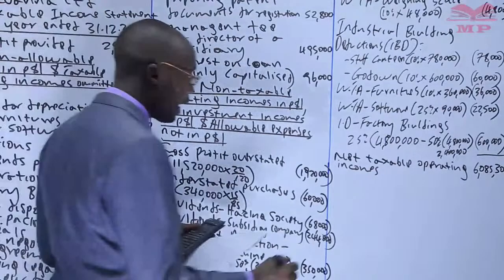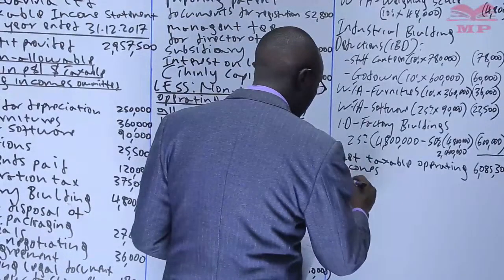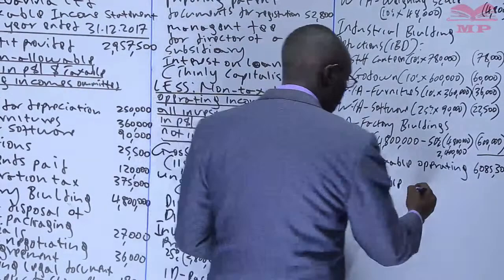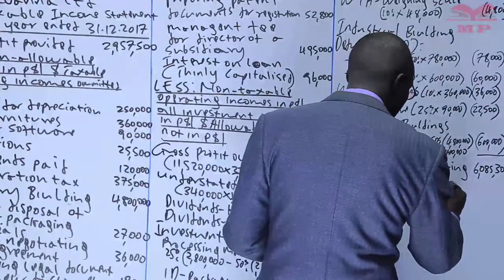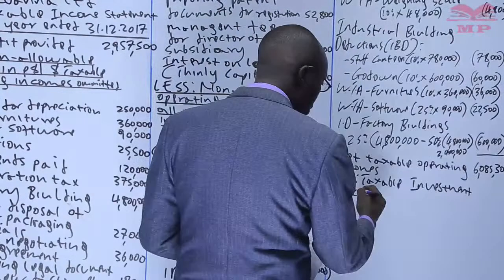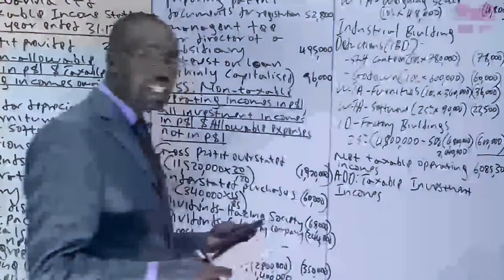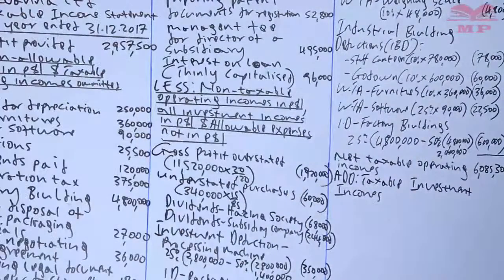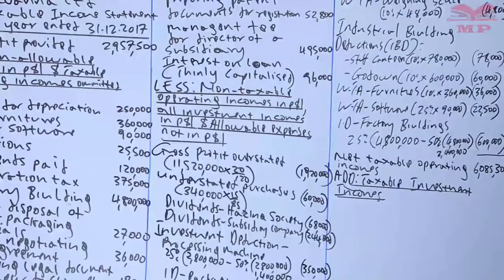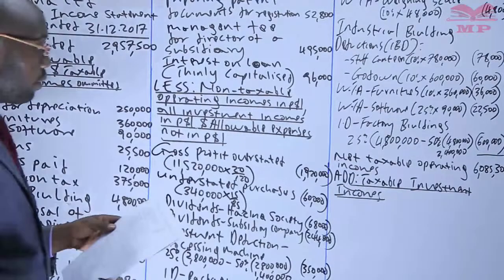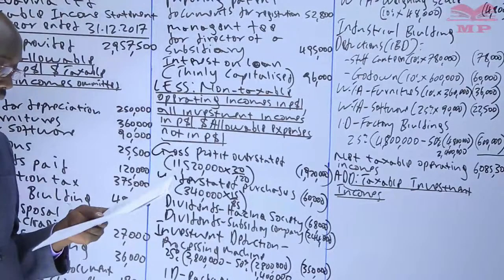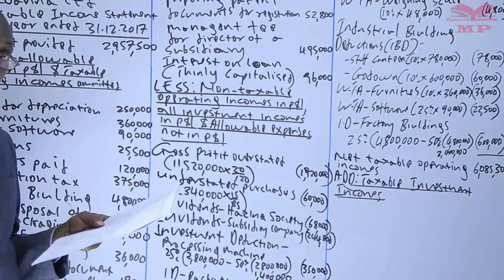You add taxable investment incomes for the company, because you normally tax the company on its own income. So, do we have investment income? Yes, there were two. In our income statement, we had two dividends.